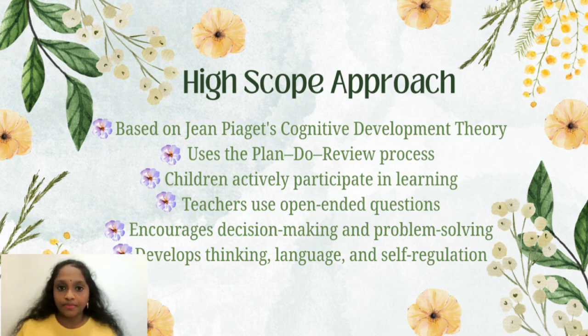First, children plan what they want to do, then they carry out the activity, and finally they reflect on what they learned. Teachers support learning by asking open-ended questions instead of giving answers. This approach develops children's thinking skills, language development, decision-making abilities, and self-regulation.